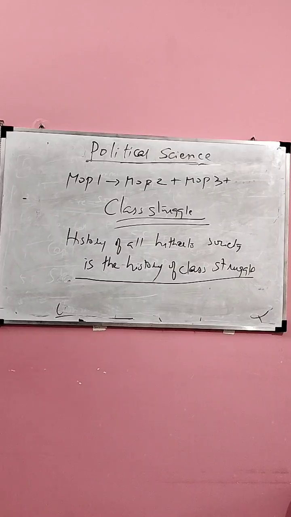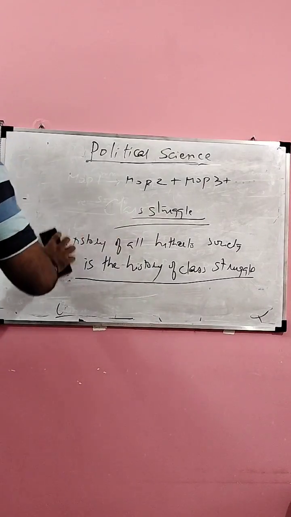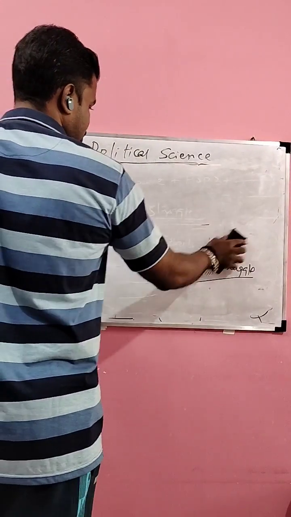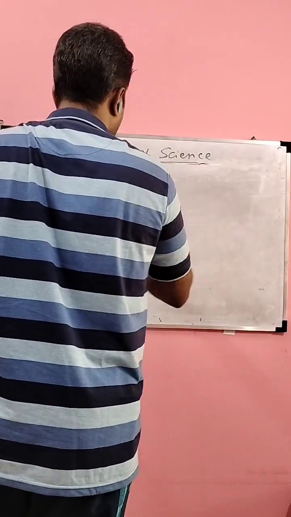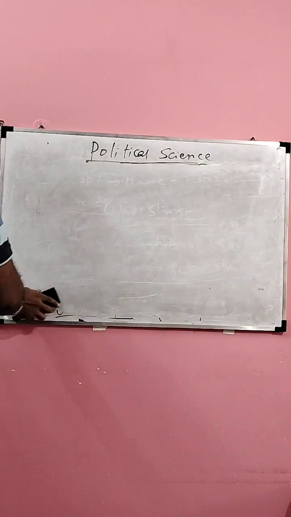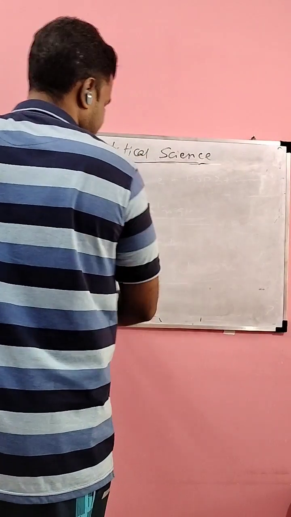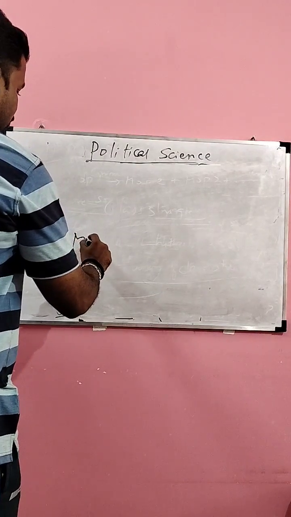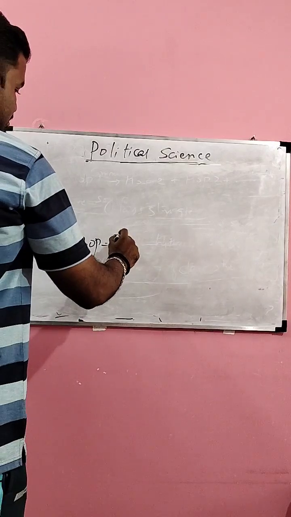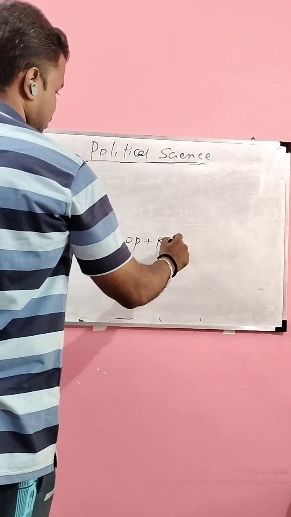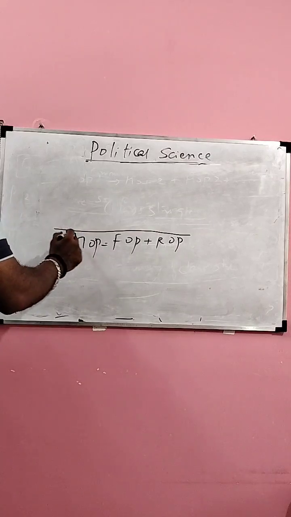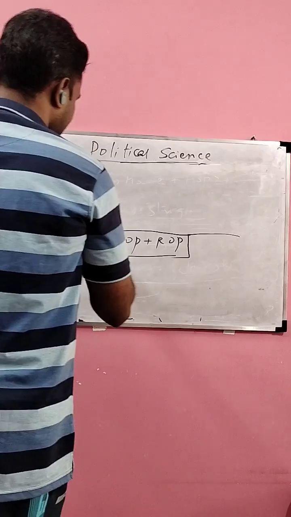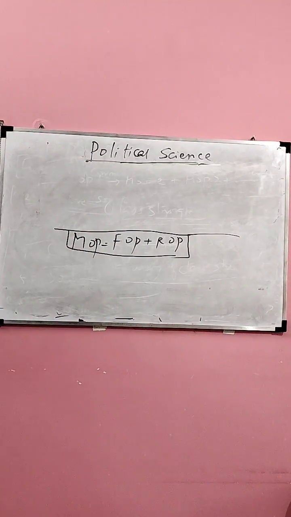Now we will study the conception of society as seen by Karl Marx. We have now studied historical materialism, concept of class, concept of MOP, FOP and ROP. According to Marx, the foundation of society is nothing but the MOP. We studied that MOP is nothing but FOP plus ROP. It is the foundation for the society according to Karl Marx.